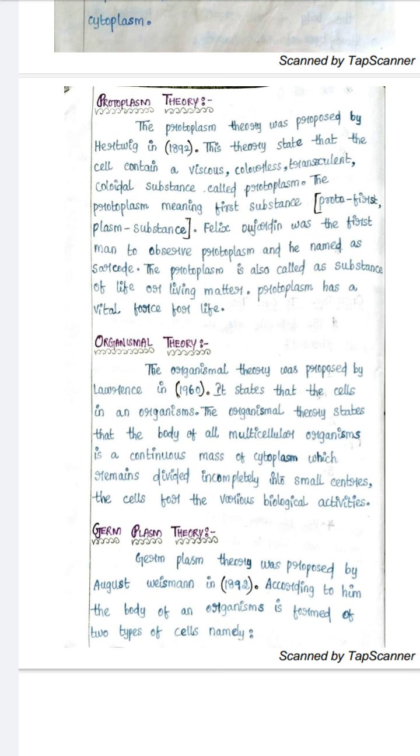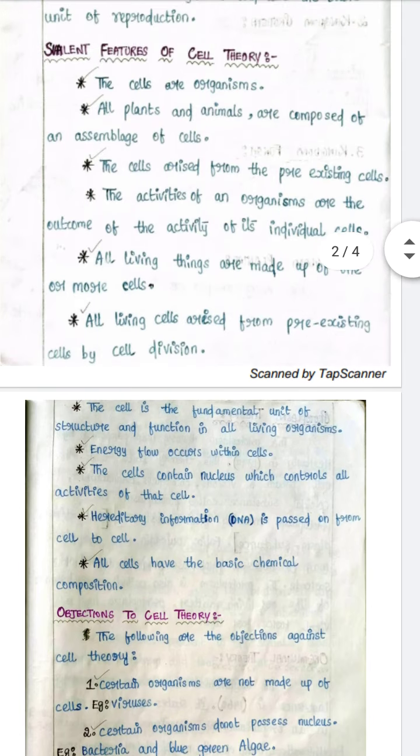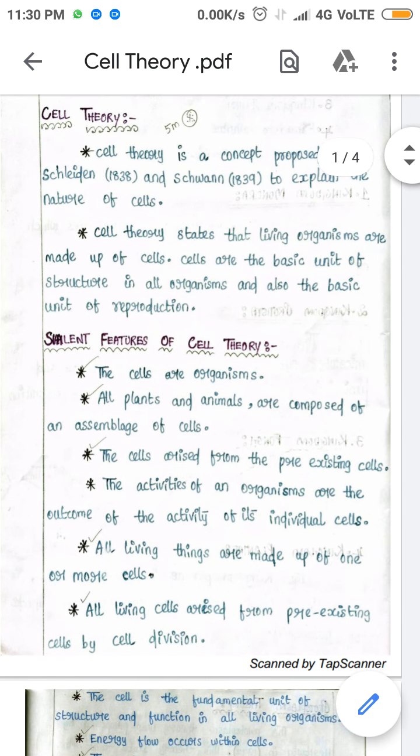You might get them in 2 marks, but cell theory also you might get in 2 marks, or you might get cell theory in 5 marks.